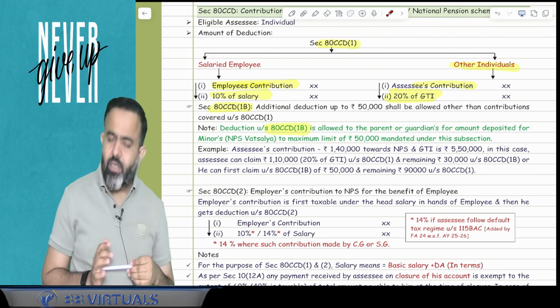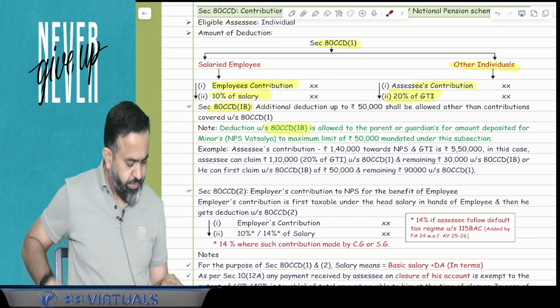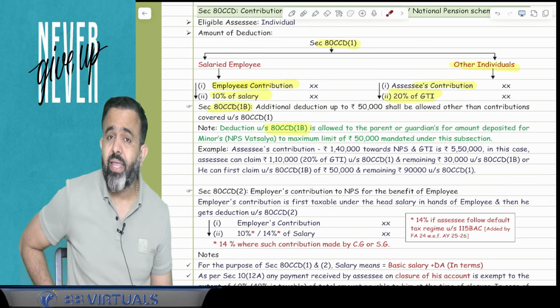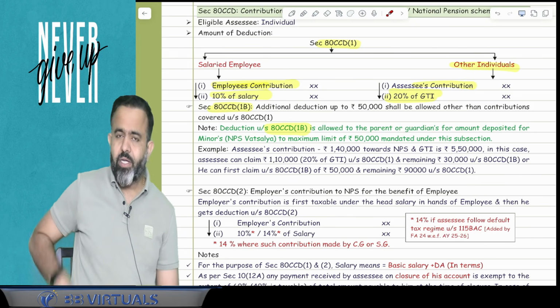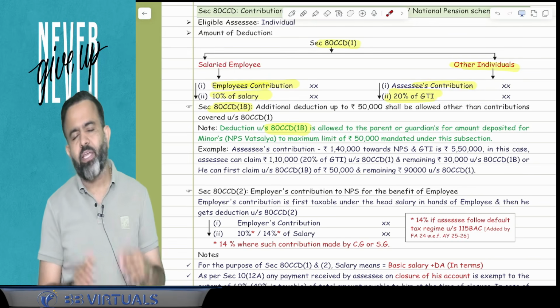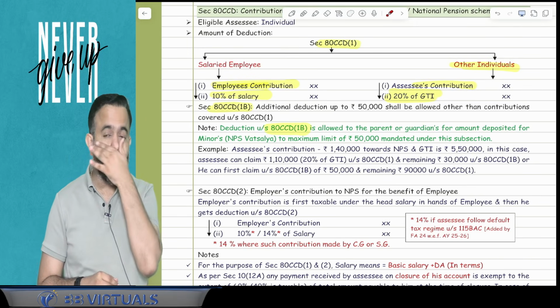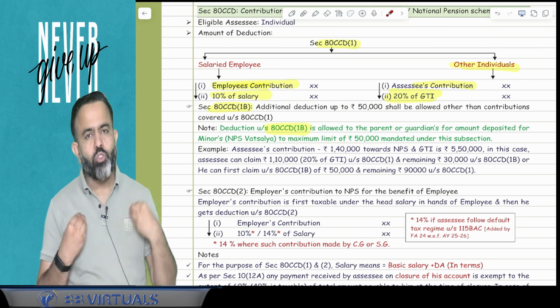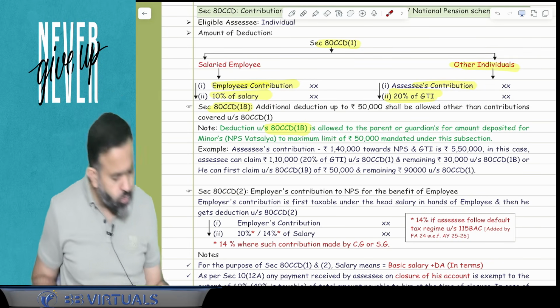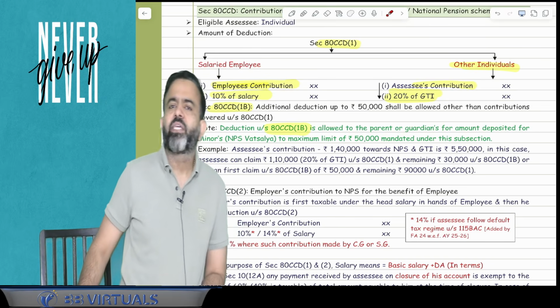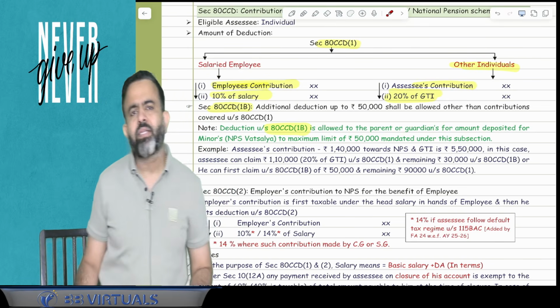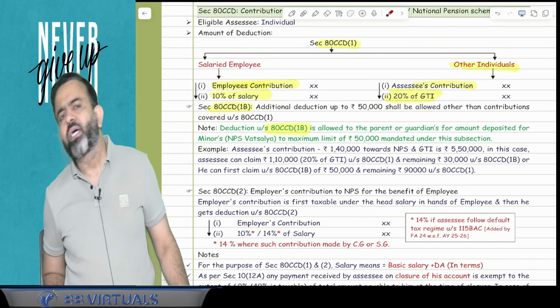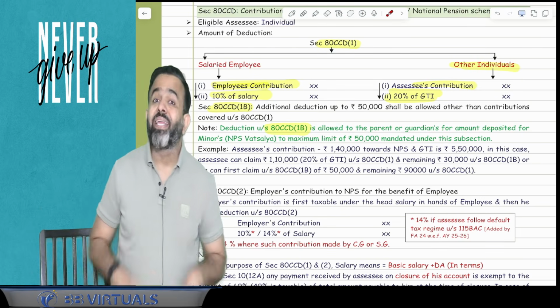Now there is one new concept introduced by our government, that is the NPS Vatsalya. The first point is, under NPS, if I start an NPS account, I should deposit in my name only. That National Pension Scheme account should be in my name. But they have introduced a new concept, the NPS Vatsalya. Under NPS Vatsalya, you can open the account in the name of children also, minors.